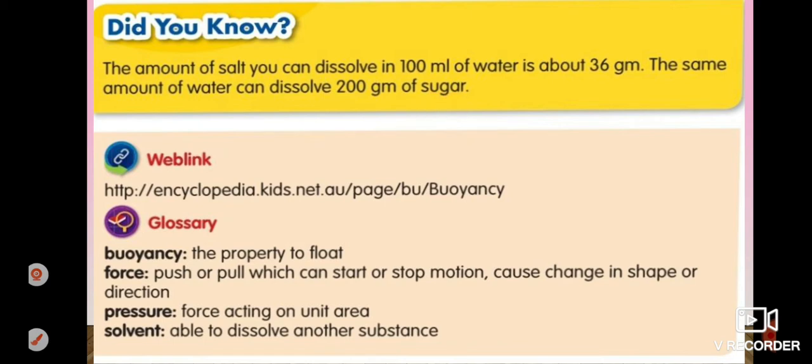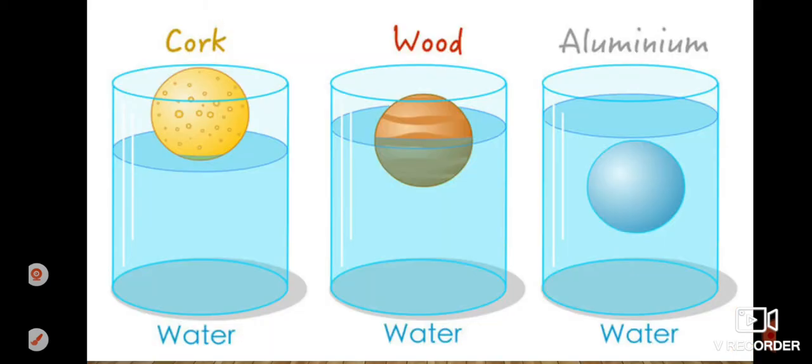This is a fact. Okay children, in this picture you can see that this is a ball made up of cork. This ball is made up of wood and this ball is made up of aluminum. So this is cork, a very light ball, wood is not so light and not so heavy, compared to the aluminum.